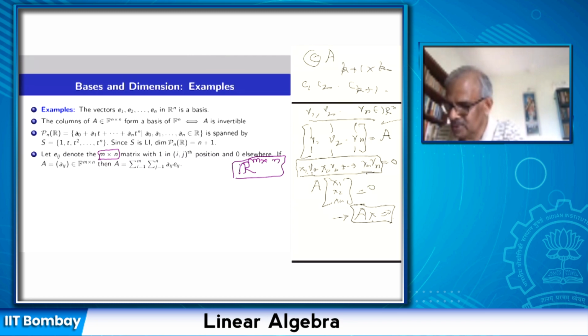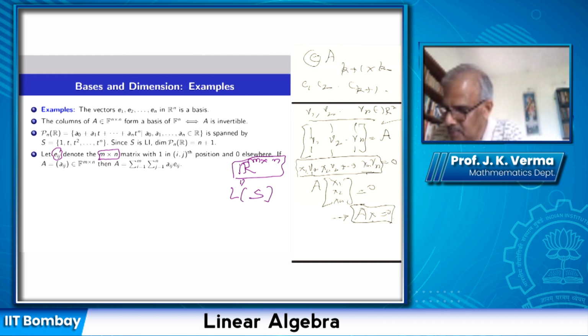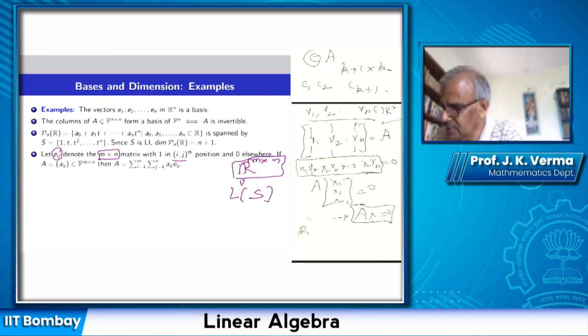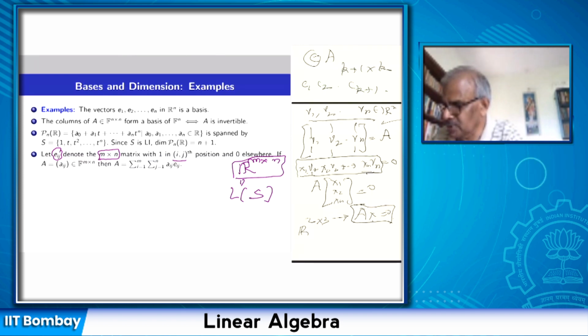In order to detect the dimension of this vector space, I need to write this as the linear span of a linearly independent set. So I'm producing that linearly independent set. Look at the matrix Eij. This is an m by n matrix, where 1 is in the ijth position and 0 elsewhere. So suppose I'm looking at R 2 cross 3, the space of 2 by 3 matrices. Space of 2 rows and 3 columns.